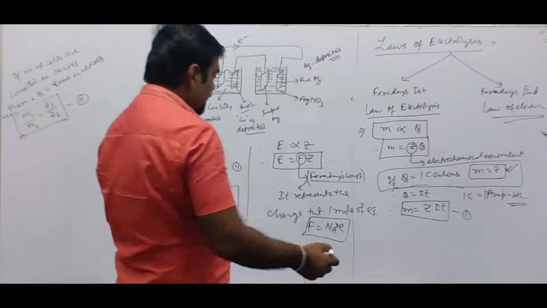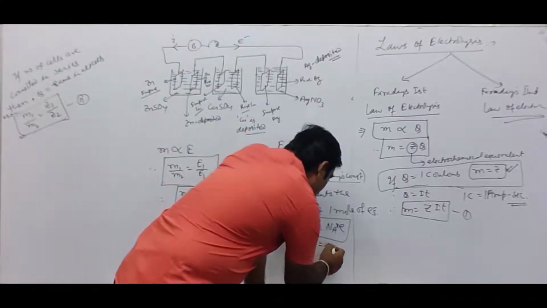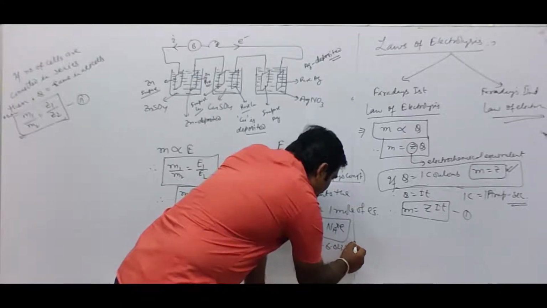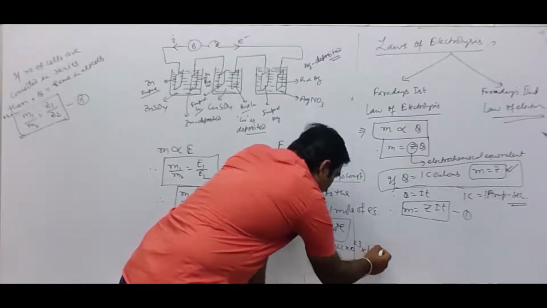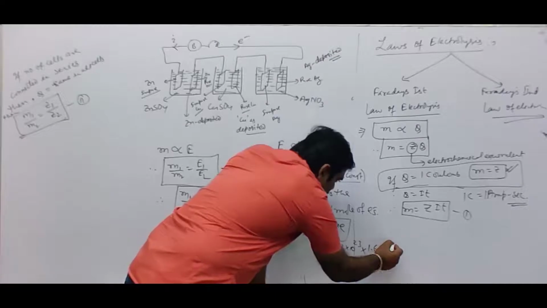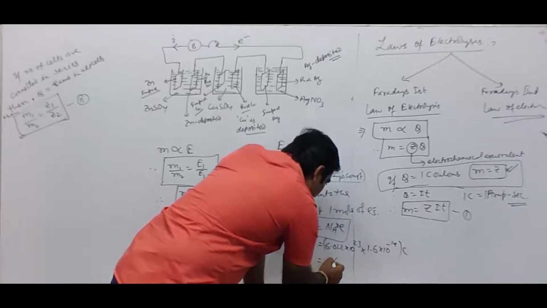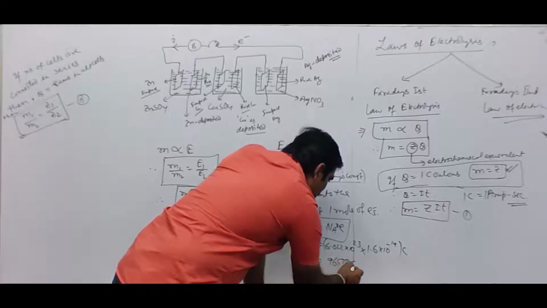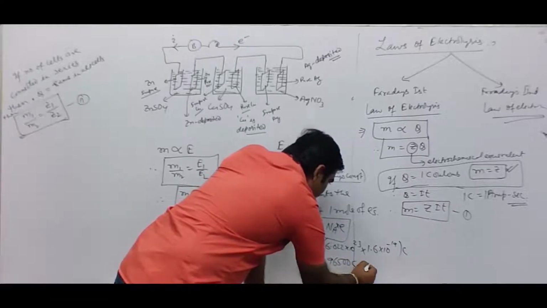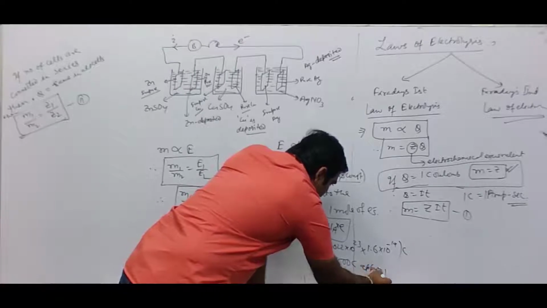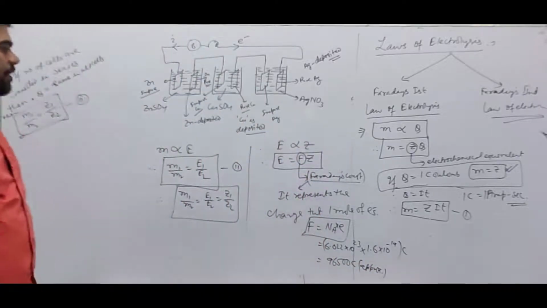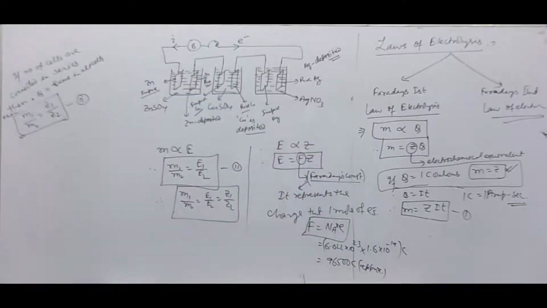That is, one mole, 6.022 into 10 to the power 23, into the electronic charge, 1.602 into 10 to the power minus 19 coulomb. If you multiply these values, you will get approximately 96,500 coulomb. So the value of one Faraday charge is 96,500 coulomb.